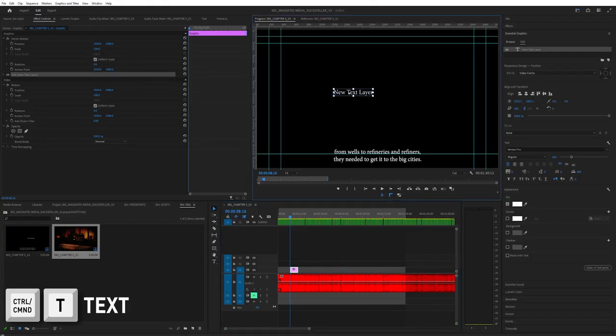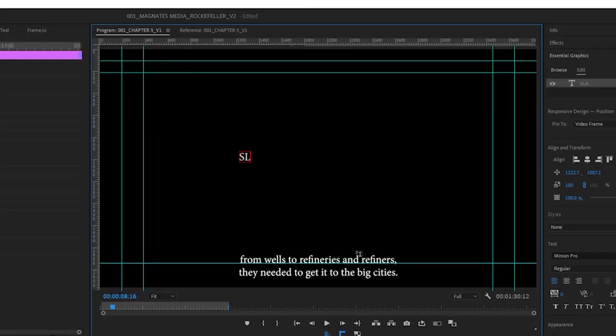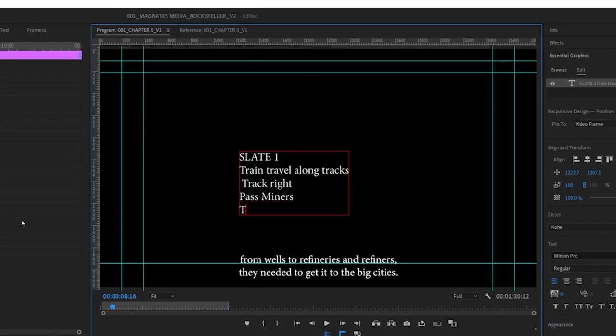I'm going to put that into a text layer. I'm going to call this slate 1. So this is the first image that we're going to see, and we're going to call this: train travels along tracks. We're going to track right, so the camera is going to be moving along with the train, and as it tracks right, it's going to pass miners and then track right again.